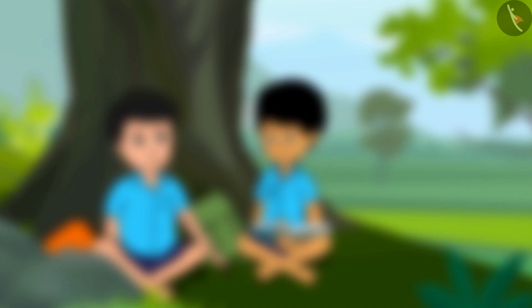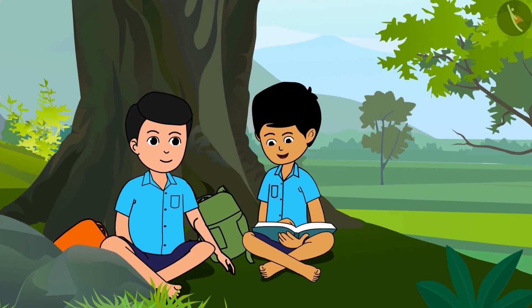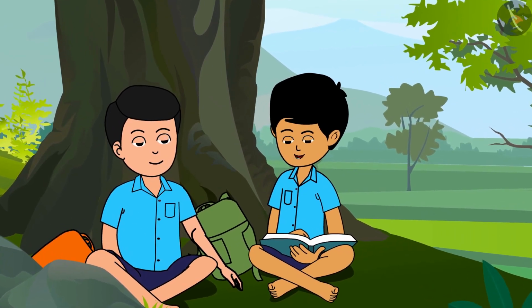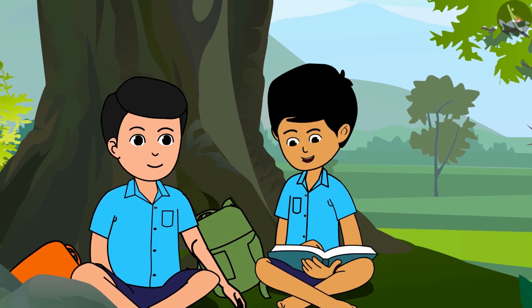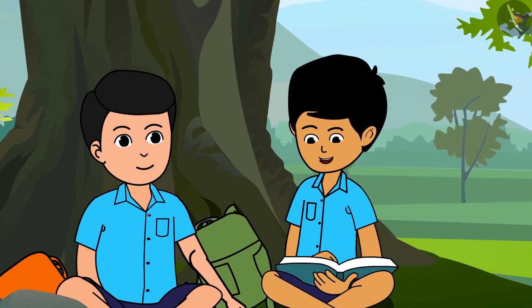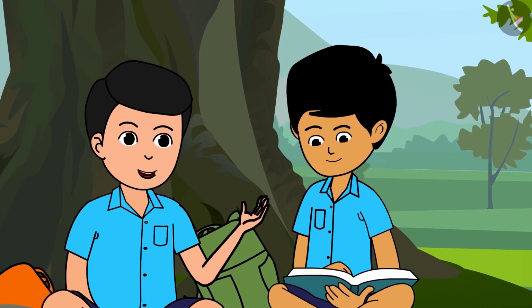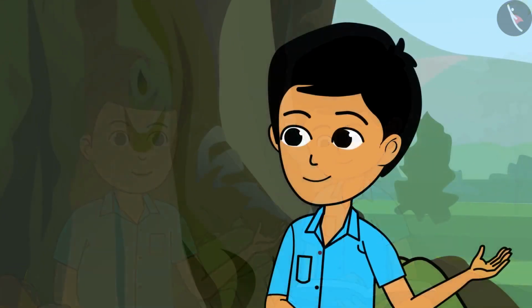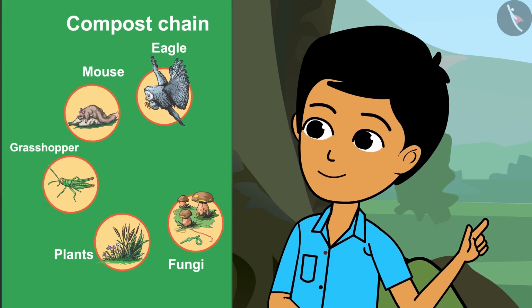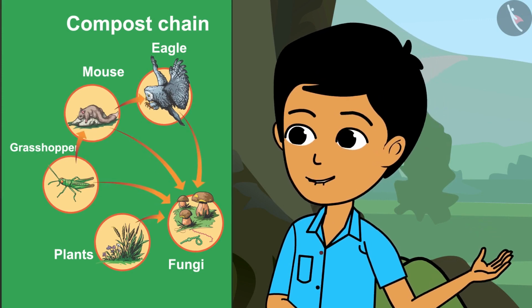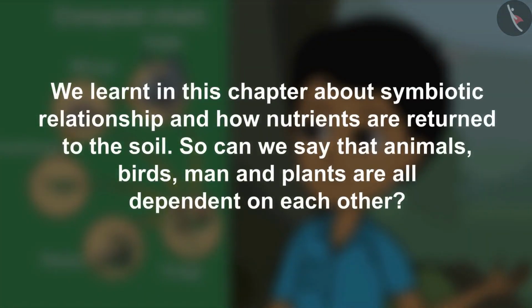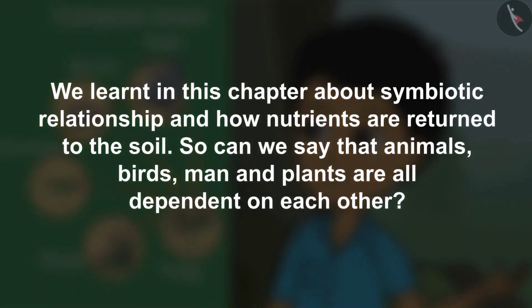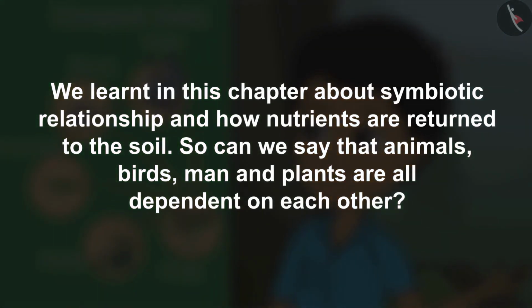Sandeep starts reading again, turns a few pages and then reads aloud. See, it is written in this book that some dead plants and animals help in returning organic matter to the soil and increase its fertility. Oh, is it? It is very interesting. This is like a chain. Plants and other creatures are dependent on each other for food and shelter. We learnt in this chapter about symbiotic relationship and how nutrients are returned to the soil. So can we say that animals, birds, man and plants are all dependent on each other?